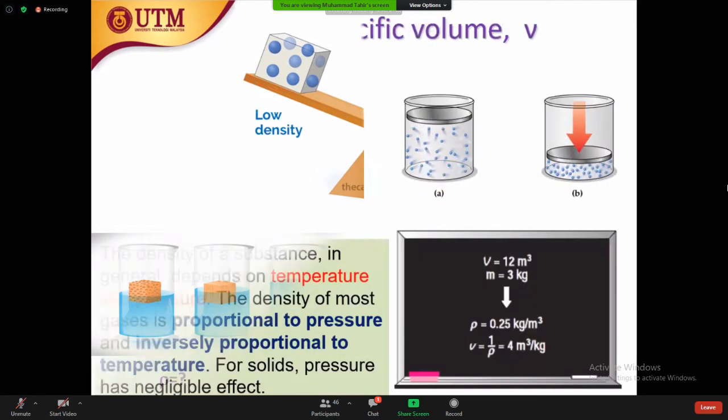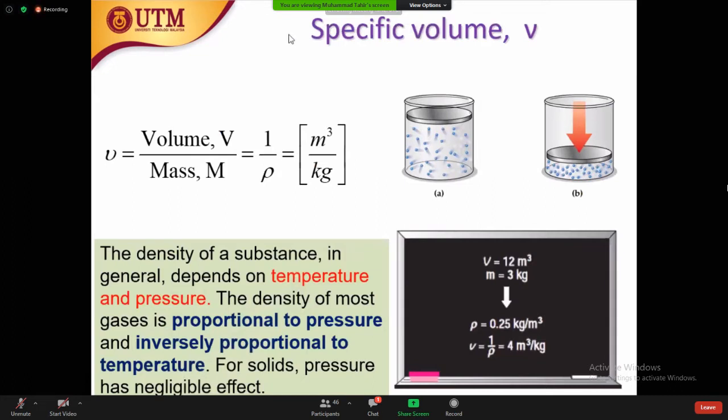Then specific volume is the volume over mass. This is opposite to density. So specific volume is opposite to density, 1 over rho. You see here, if you press this one, the volume is going to decrease, and here the volume is more. If you have the higher volume, the specific volume is higher with the same mass. If you have the lower volume, the specific volume is going to decrease. Or you can say they have an inverse relation. So specific volume is the opposite of density. This is the same definition we discussed before.